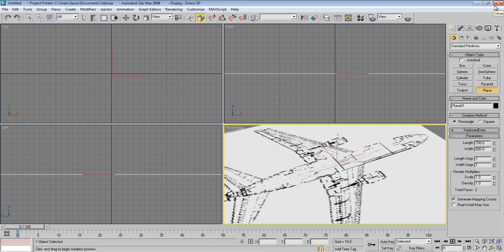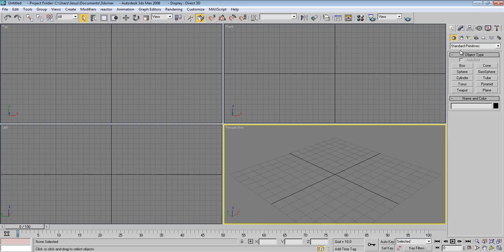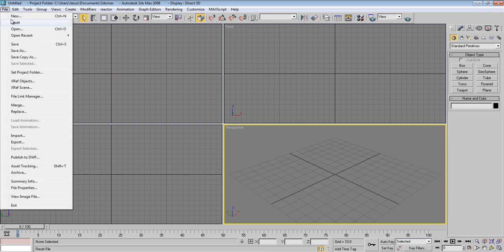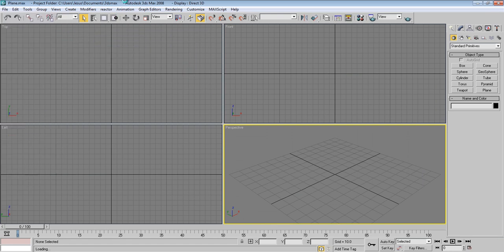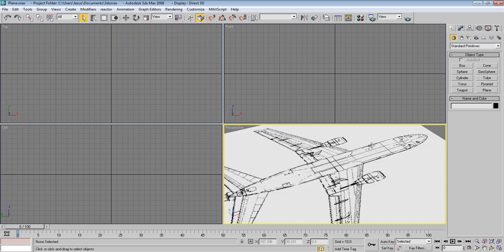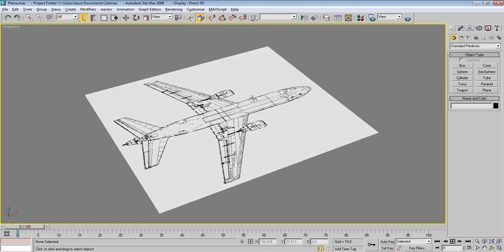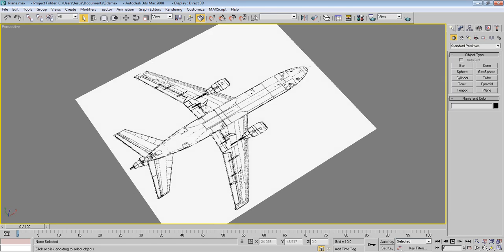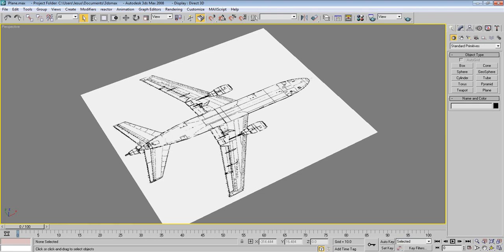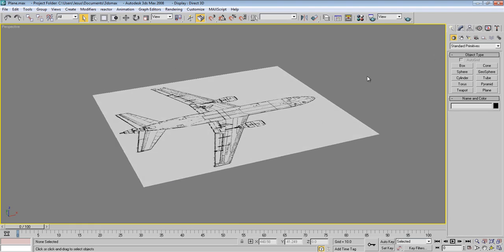So I'll do this. Okay, so now after starting 3D Studio Max, let's open our file one more time, and as you can see now, it's really cool. I really love planes. And by the way, this is a bottom view of the plane, not a top view, but we'll just use it as a top view because they are basically the same.